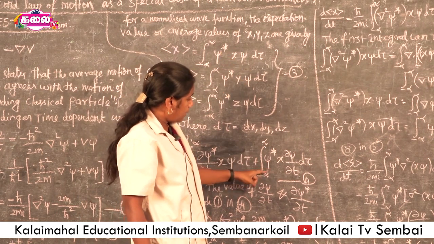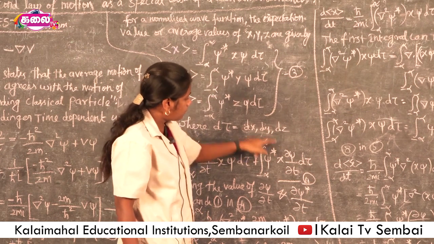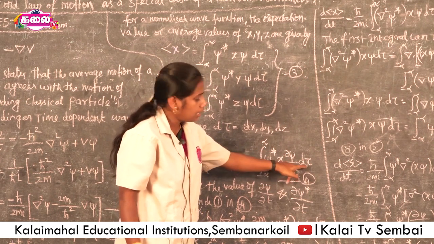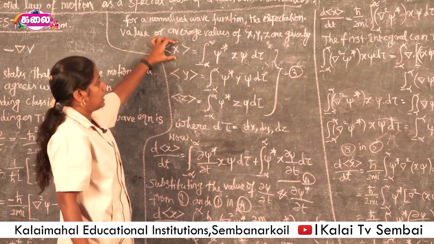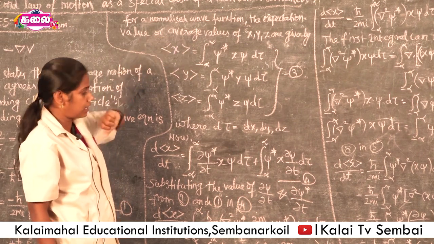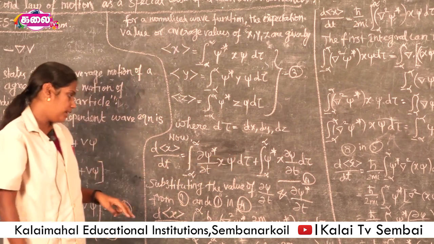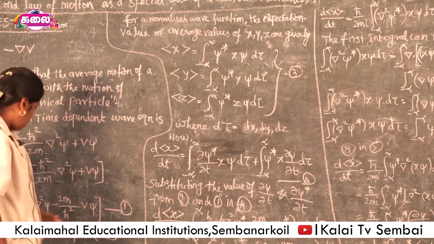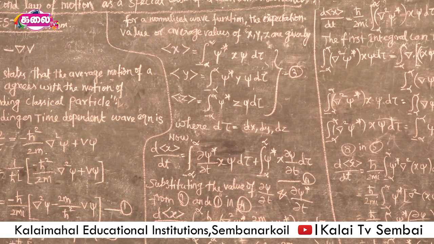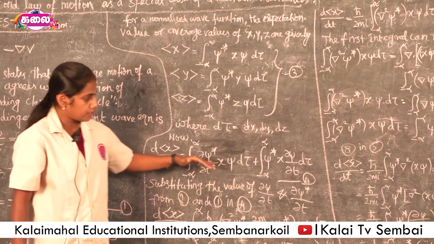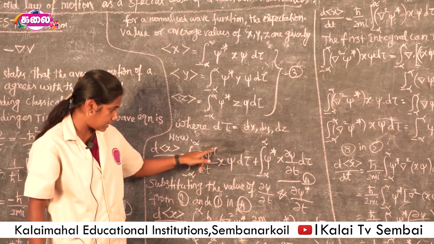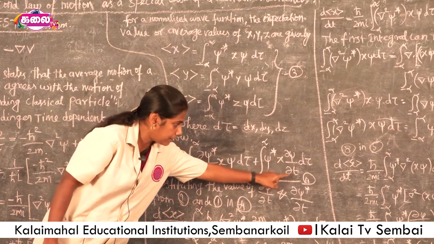So the integral of ∂ψ*/∂t x ψ dτ. This expectation value of x is differentiated with respect to t by parts. Then we get the fourth equation. Then the derived values of ∂ψ/∂t and ∂ψ*/∂t are substituted in this fourth equation.